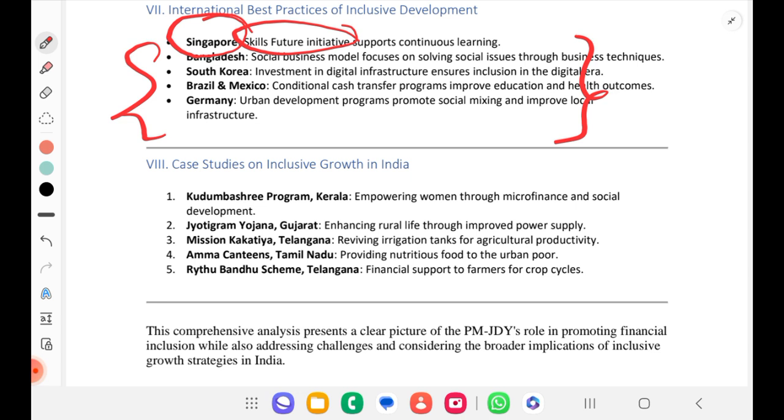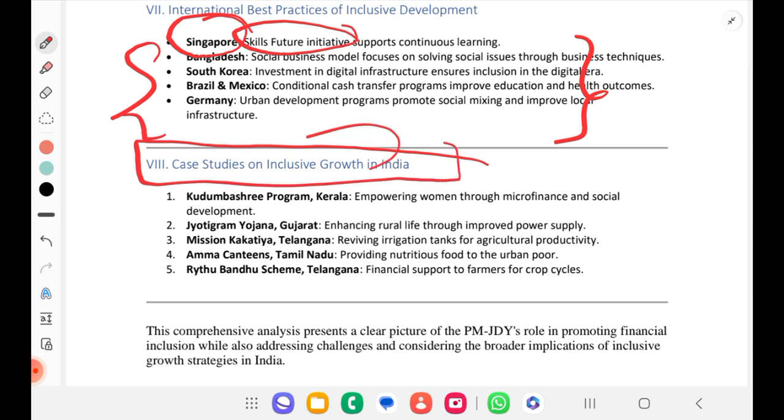So case studies, if you see, in India for inclusive growth, we have Kudumbashree program in Kerala, very well known for microfinance and social development. Okay. Then Jyoti Gram Yojana, Gujarat, enhancing rural life through improved power supply.